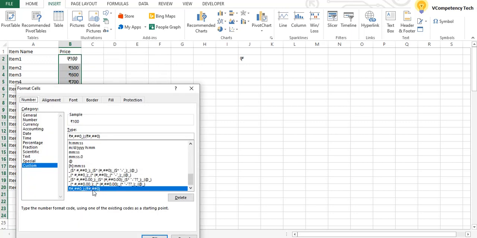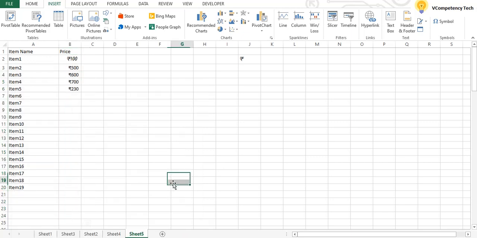Okay, see, now here custom rupees is coming. Previously it was coming for dollar only, right? So whenever you write, if you select this one, let's see what will happen.